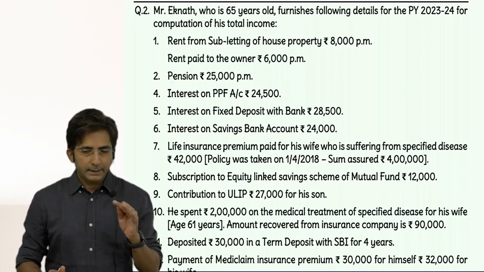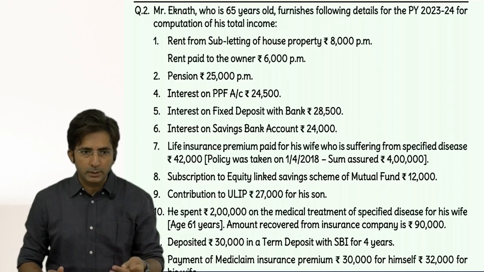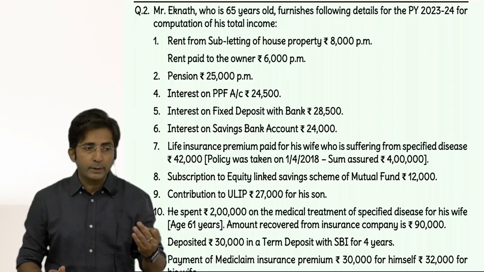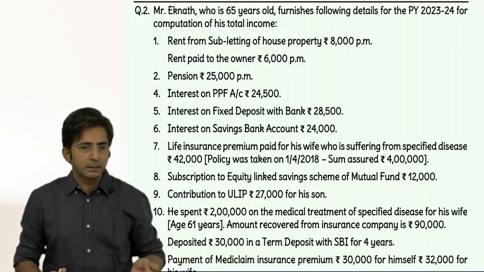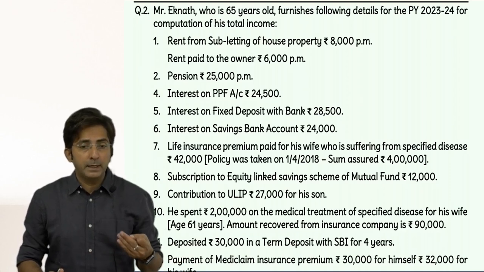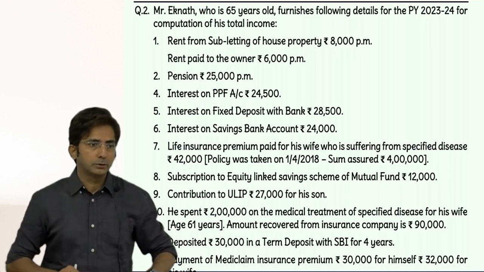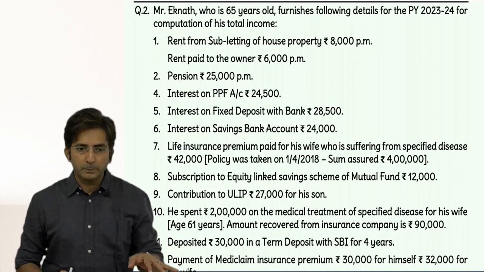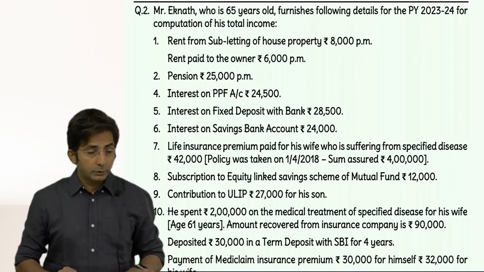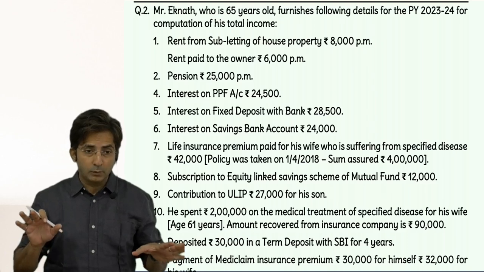80D. In 80D, when you take deduction for mediclaim insurance, there is additional deduction of 25,000 for senior citizen. And if you incur some medical expenditure of uninsured senior citizen, there is a deduction of 50,000, whether it is own spouse or dependent children or parents. Okay. So these are the places where senior citizen was relevant.